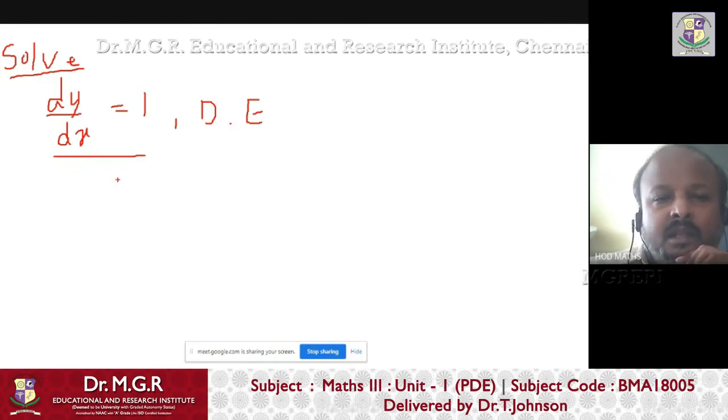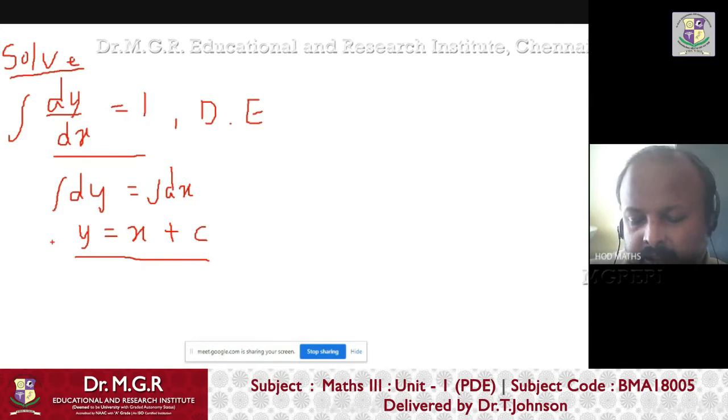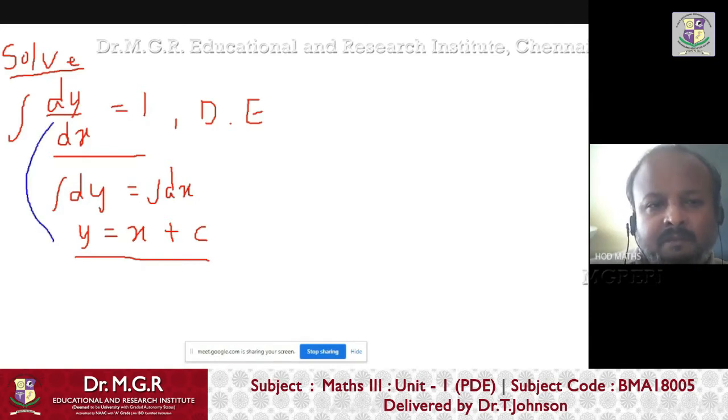Now, what is the meaning of solving this? Very simple. You have to integrate this. So dy by dx can be written as dy equals dx, and then we put integration on both sides. Then we get y equals x plus c. Integral of dy is y, integral of dx is x. So this is the original equation. If you differentiate this original equation, you will get this differential equation.